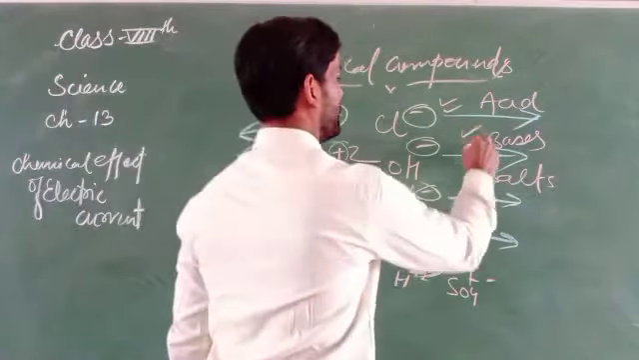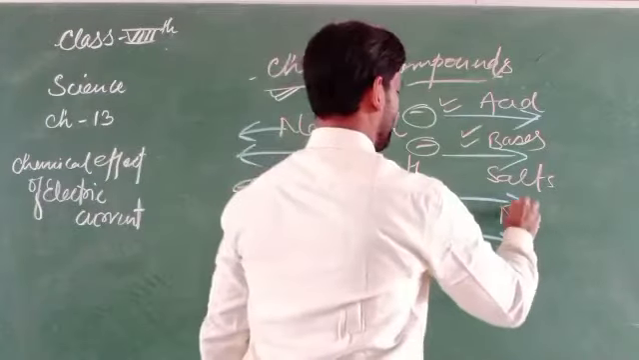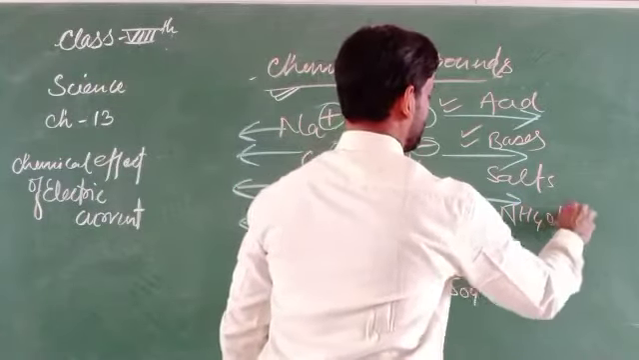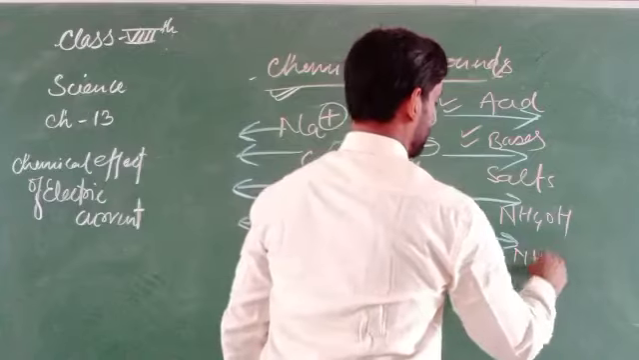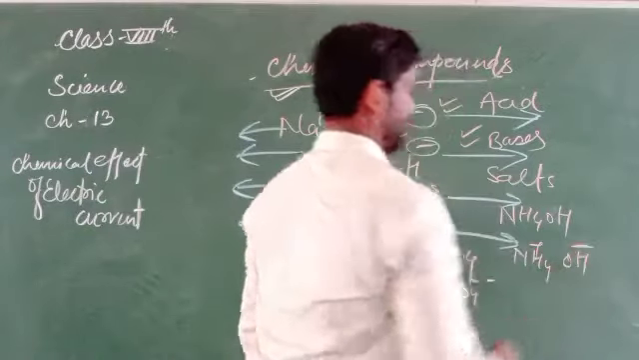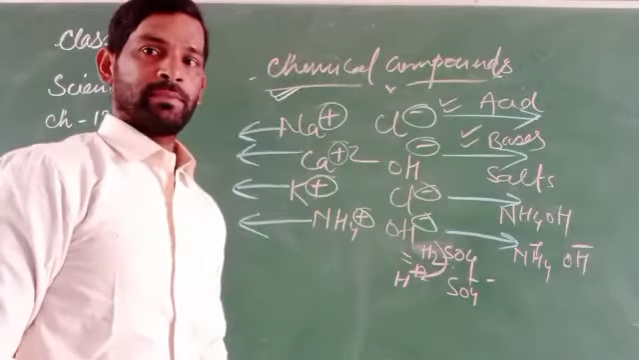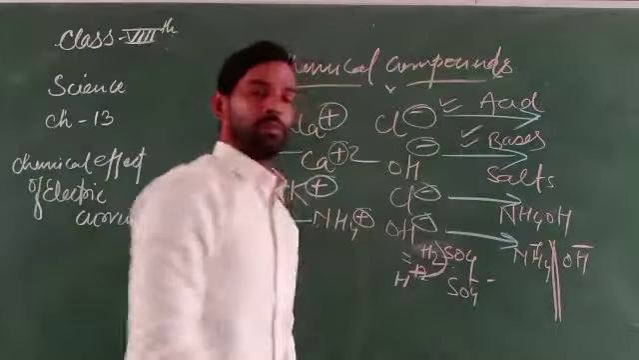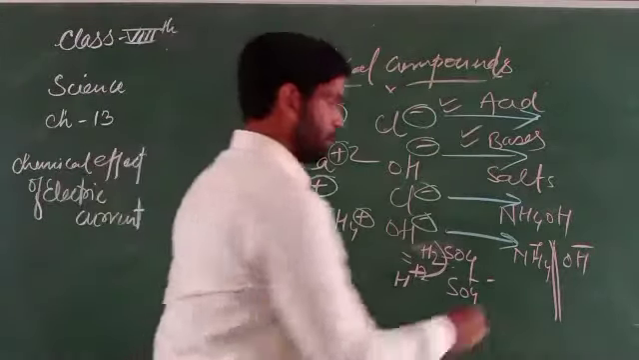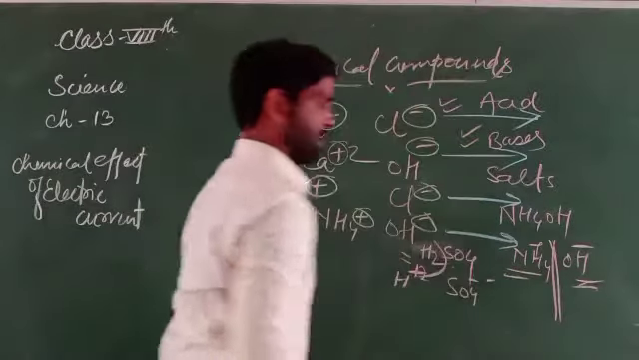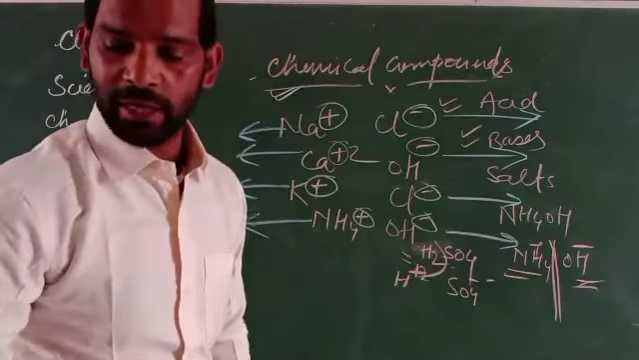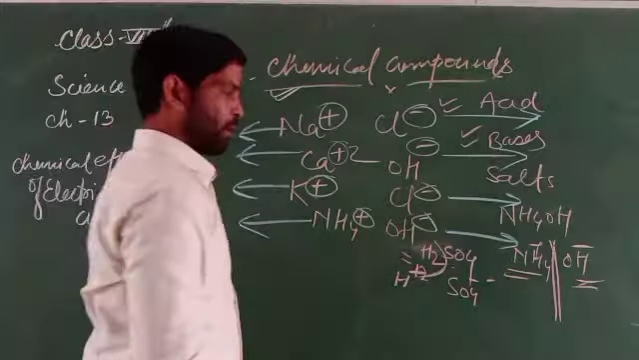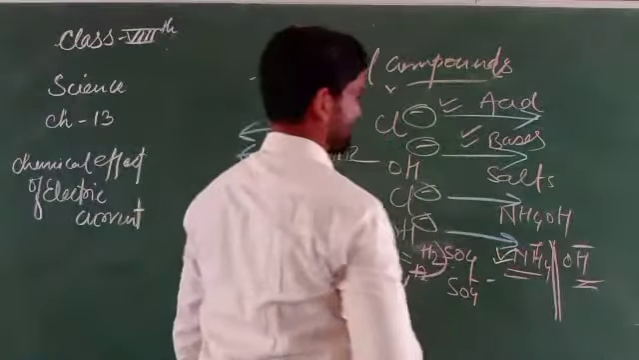And in case of a base like NH4OH, NH4 is a positive charge, OH minus is a negative charge. So in this sequence the current also flows. Why? Because there are positive and negative charges as well. So electric charges flow in this particular type of base.